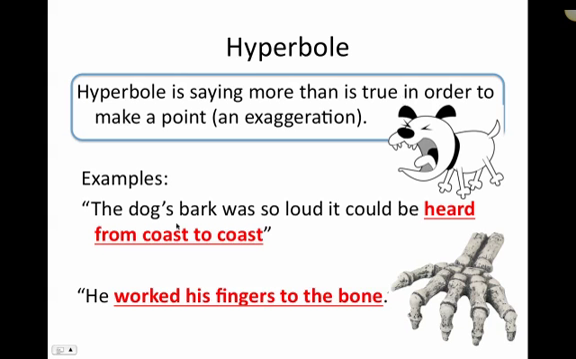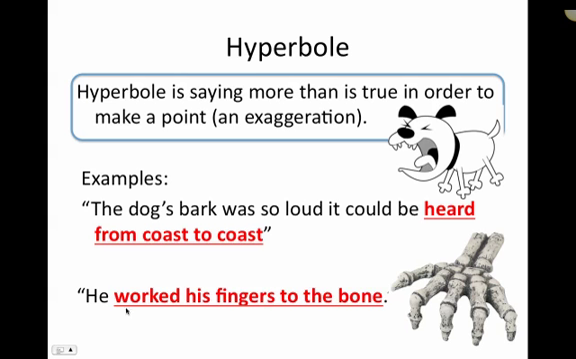So here's an example. The dog's bark was so loud it could be heard from coast to coast. The part of this sentence that makes this a hyperbole is the part in red, heard from coast to coast. Could a dog bark really so loud that it could be heard from coast to coast? Is that possible? I'm not sure that's possible. Maybe if he was on TV or on the radio, but they're making a point about how loud the dog is. The dog's bark was so loud, it could be heard from coast to coast. And that's a hyperbole because that's an exaggeration of how loud the dog's bark is.